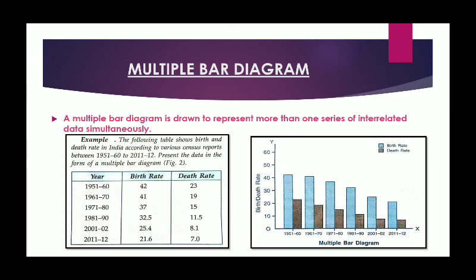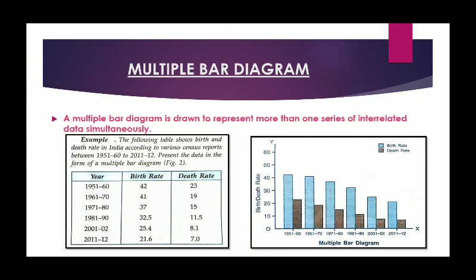So in one particular year, which is drawn on the horizontal axis, we have two bars. The one which is light shade of blue shows the birth rate, and the second, dark brown shade bar shows the death rate. So birth rate and death rate both are shown in each particular year. Birth rate is decreasing, death rate is also decreasing, but the rates are different for different years. So for one year, two pieces of information are there, and that is why it is called multiple bar diagram.